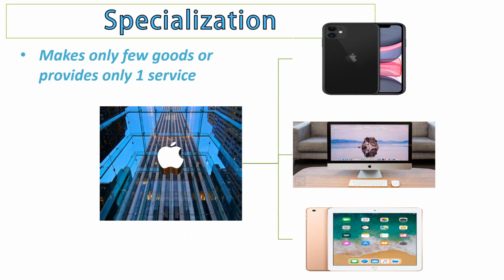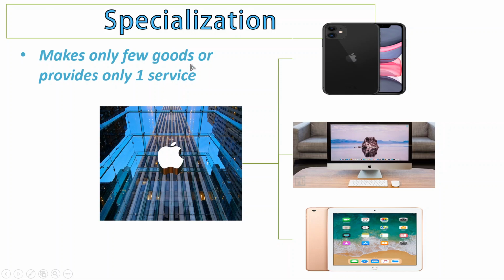One example is the Apple company. The Apple company is an example of a specialized business because they only sell a few goods. So we have only 3 here, okay? And they provide only one service, which is technological software and technological materials or tools, just like phones, computers, and iPads. So they are producing only a few goods and providing only based on technology.